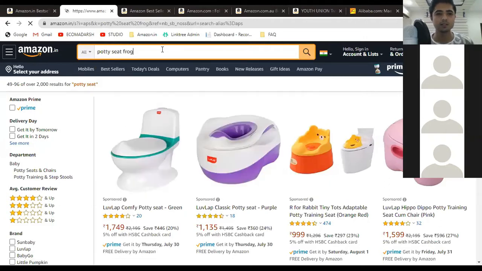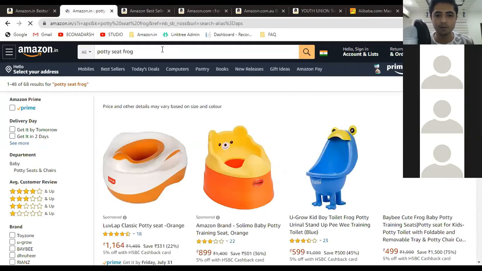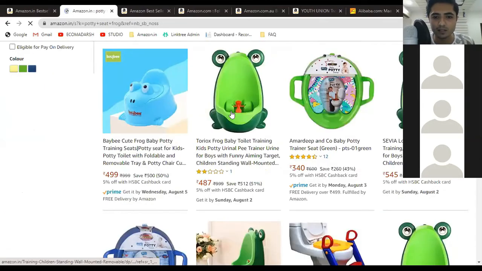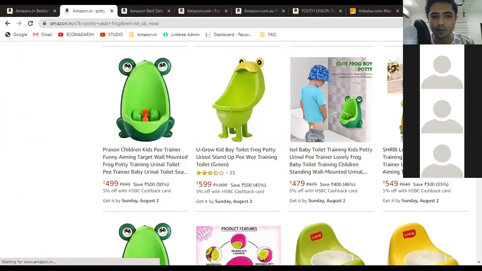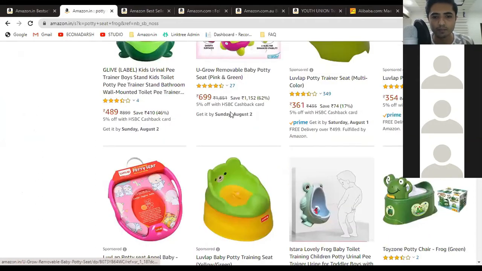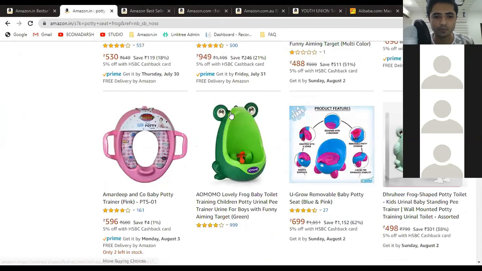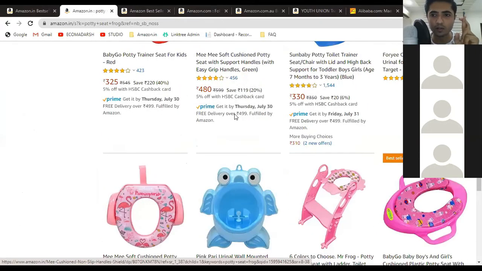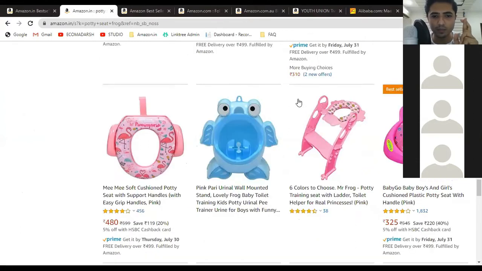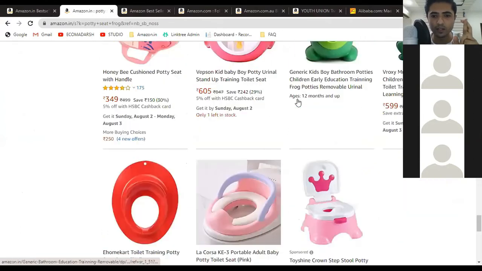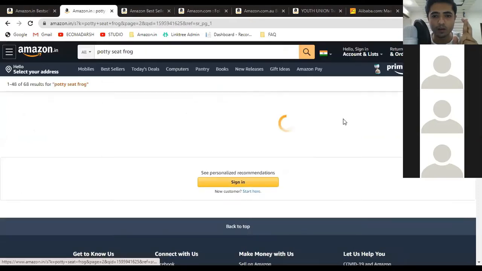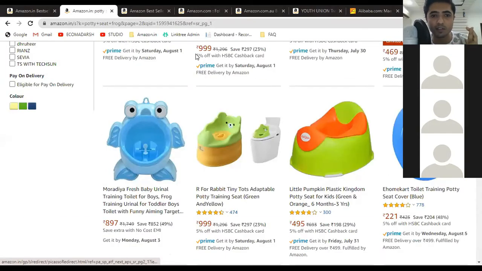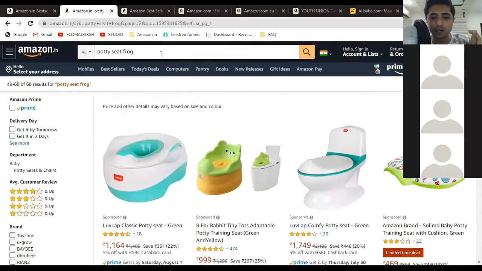Let's see if a similar design is available or not. Okay, so far so good. This design is not available on Amazon.in, or at least it is not on the first page, even if we are searching potty seat and frog.